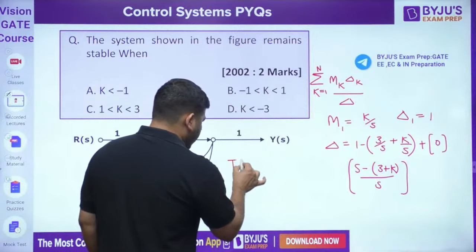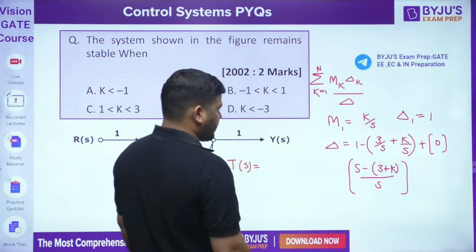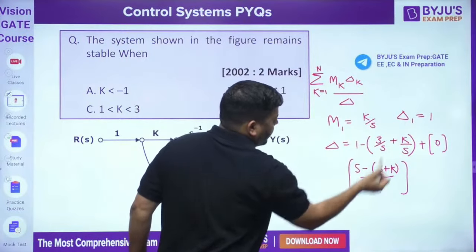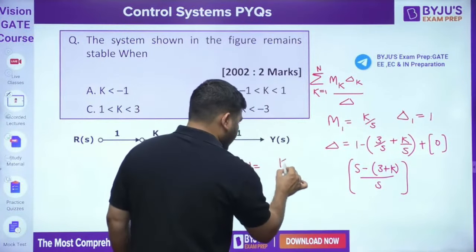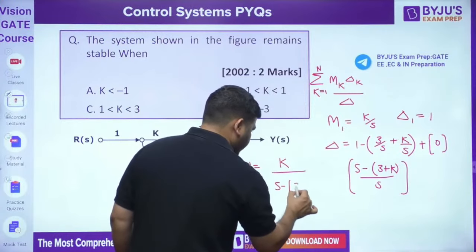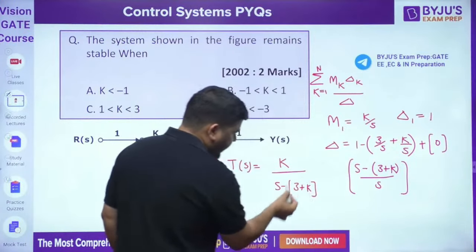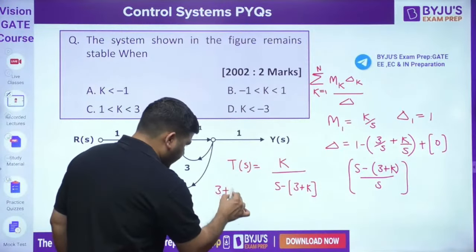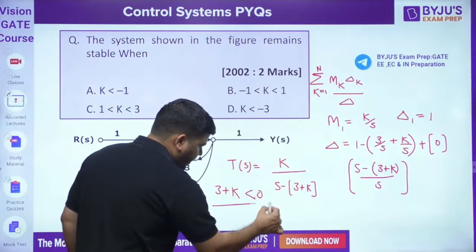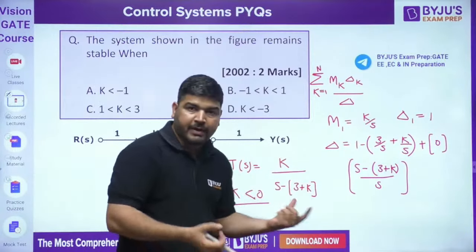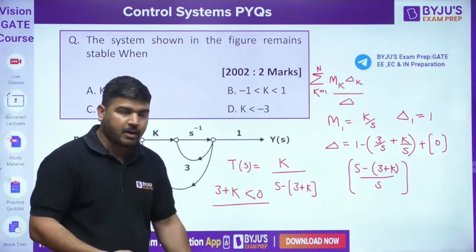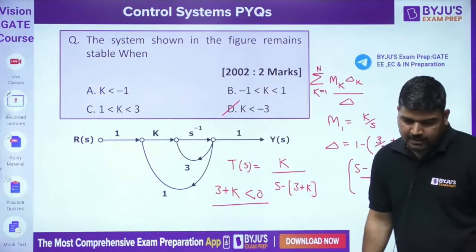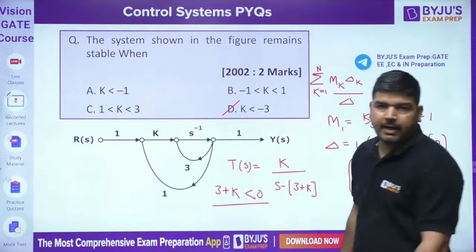So the closed loop transfer function came out to be M1 delta 1 divided by delta. If you do it like this, you'll get k divided by s minus 3 plus k. Now this pole came out to be 3 minus k, and it has to be less than 0 because it has to be in the left half of the S-plane. Then only the system will be stable. It means k has to be less than minus 3. So D is the correct answer.